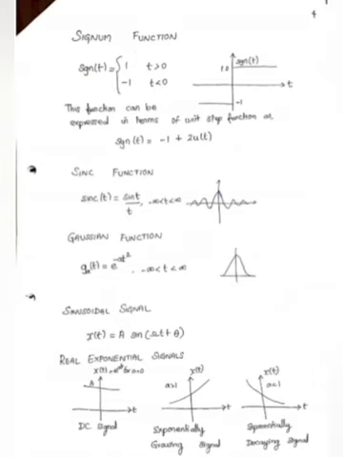Next, real exponential signal. Here, the first one is a DC signal. We know that DC signal is a straight line, where x of t equal to e power a t, for a equal to 0. A equal to 0, that's a straight line, that is a DC signal. If a is greater than 1, that is an exponentially growing signal. If a is less than 1, it is an exponentially decaying signal. This is the exponential decaying signal.